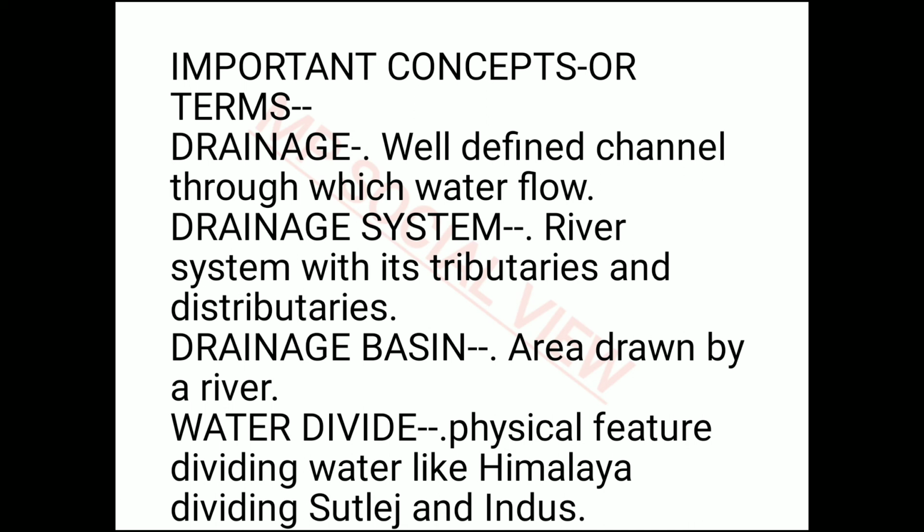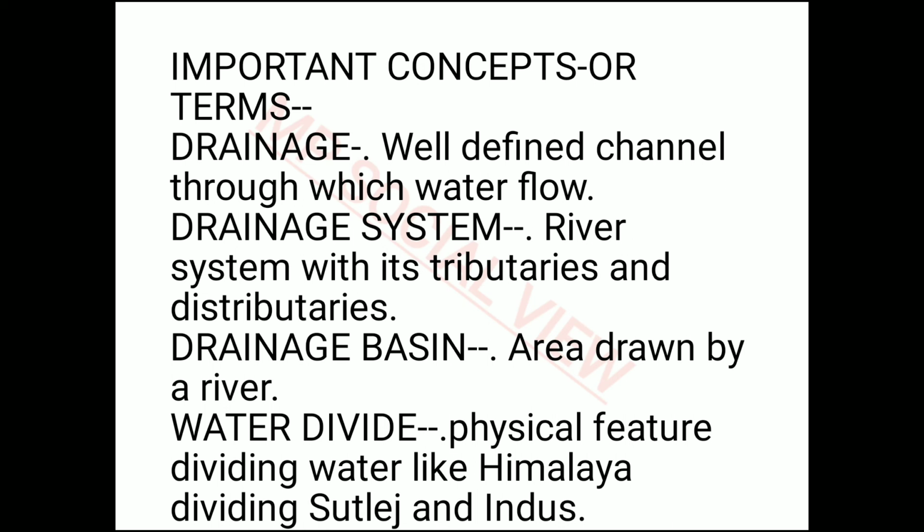As you know, rivers do have some tributaries and distributaries. Tributaries are those rivers which join the main river. Some small rivers, when they join the main river, are called its tributaries. And distributaries are those rivers where the main river is flowing and some physical feature or something else comes in its way and it gets bifurcated into two parts, divided and moving in a different direction. Then they become distributaries of the main river.